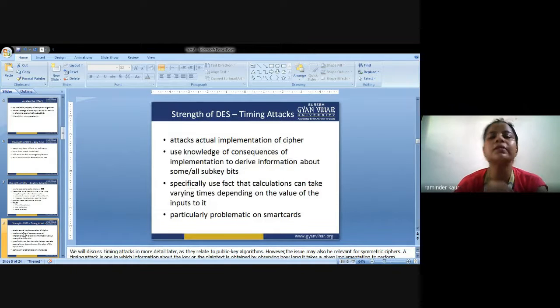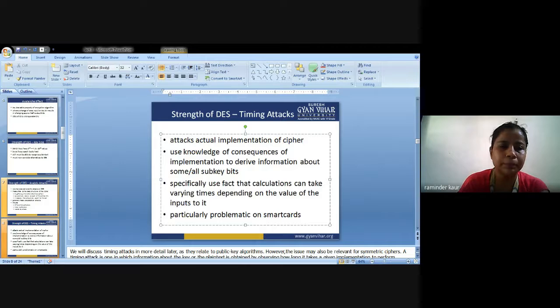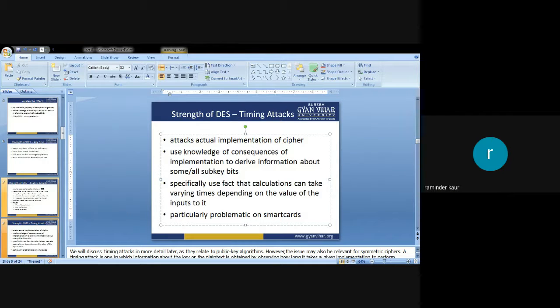Next is the strength of the DES, that is timing attack. I am giving you the overview about the timing attacks. Now, strength of DES in terms of the timing attack.